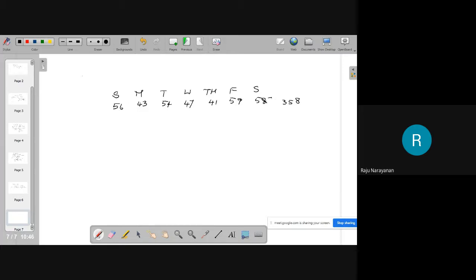Let it be 57. I was creating a problem. And he wants to know whether the number of accidents is independent of the days. That means they are uniformly distributed.